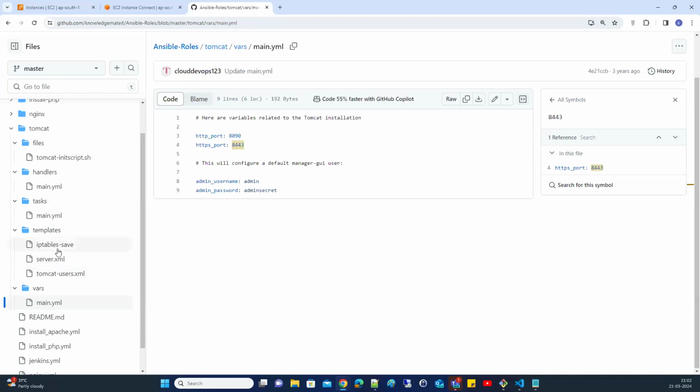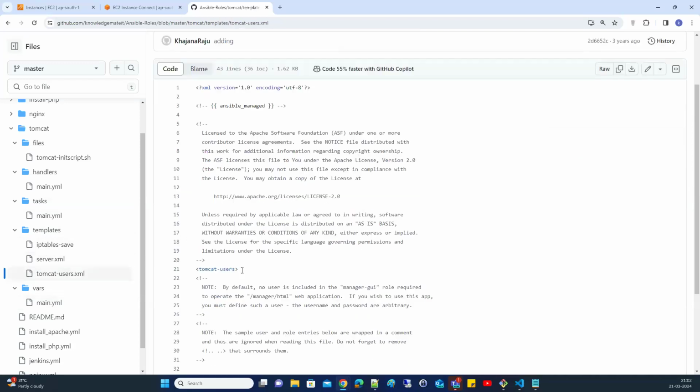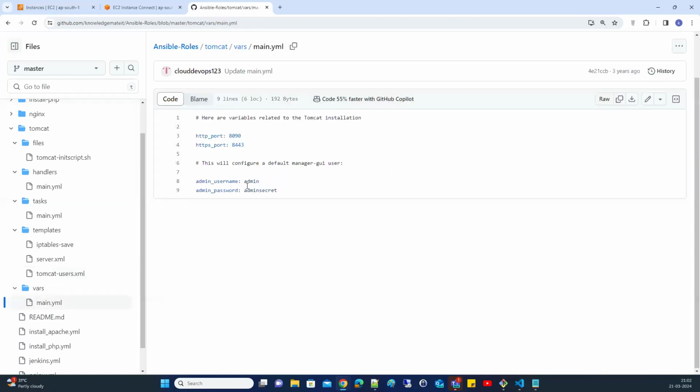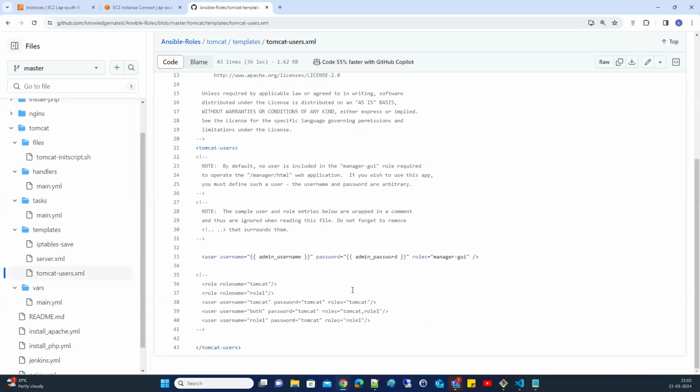These files we will copy to a particular location inside the server. And you have your main file, main.yml, with the admin username and admin password. That means in this file you are calling these values. If you go extreme down, what is your username? The Tomcat username. So you are editing this file. This is the main important file for Tomcat, which will have the username and password. This is also hardcoded. You're adding some values: username is admin, password is admin secret.